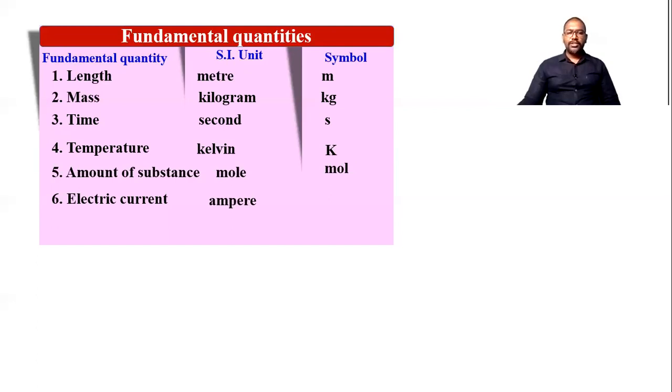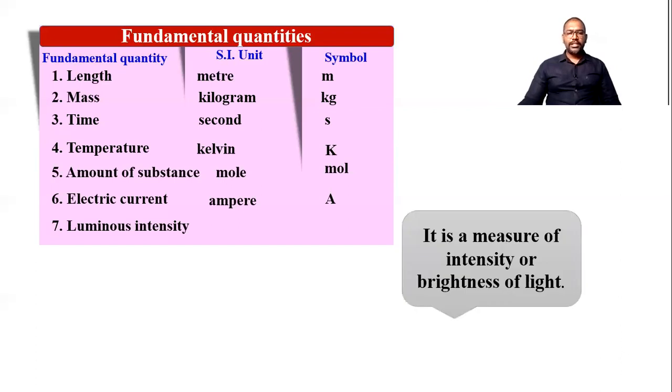Electric current is measured in ampere. Again, ampere is the name of a scientist, so we are using capital A as the symbol of ampere. Now, the seventh and last fundamental quantity in the SI system is luminous intensity. This term is new to you. Basically, it is the measure of intensity or brightness of light. In simple words, you can remember it as the brightness of light. The SI unit is candela, and the symbol of that unit is cd.